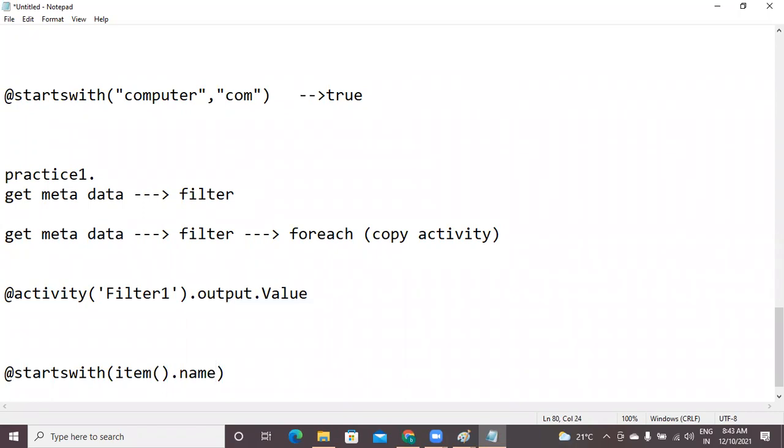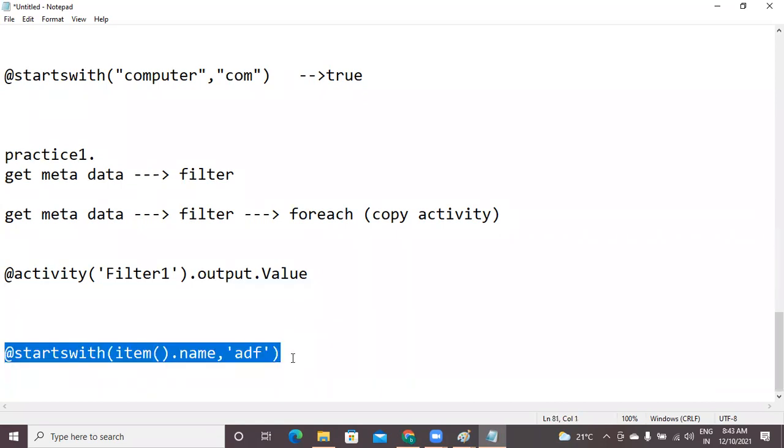This starts with ADF, or any other thing you are expecting. There is also a function called ends with, as well as starts with. In this way, you can check what other functions are available. The remaining important functions we will discuss in the next class. And this is only a single condition; how to apply multiple conditions we also need to discuss. When compared with regular programming languages, this is not difficult, it's very easy, just a little different.